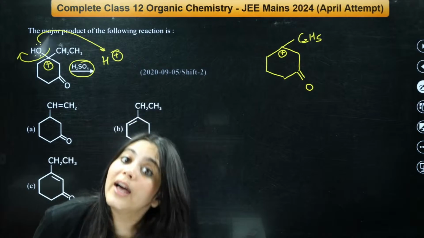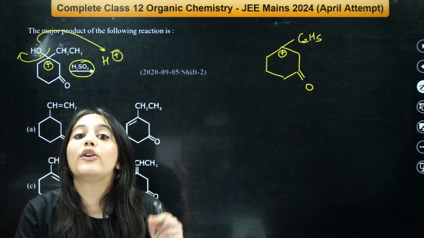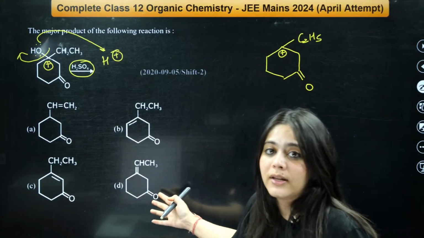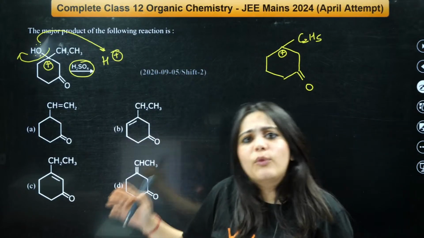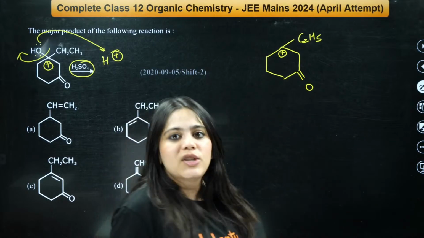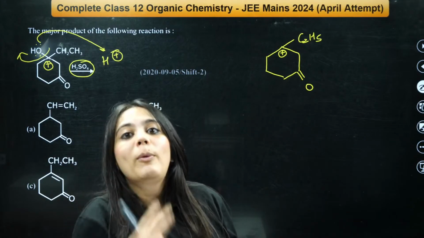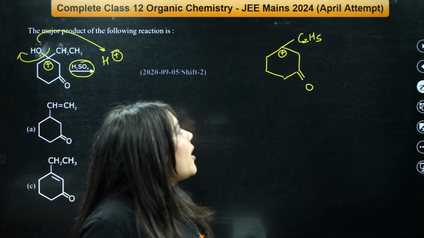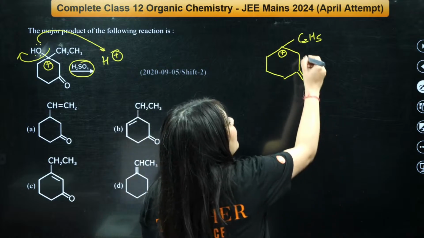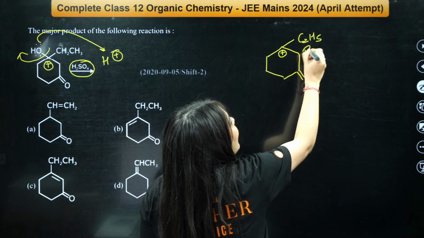Now from where will the hydrogen go away in order to cause elimination? Because we know we have to look for the elimination product. Now from the beta position, the hydrogen will leave. There are two possibilities for that. What are they, bacha? From where will the hydrogen leave now? The hydrogen actually will leave from this beta position.